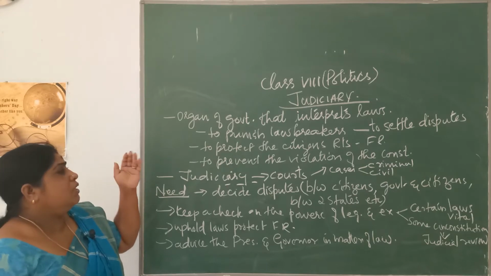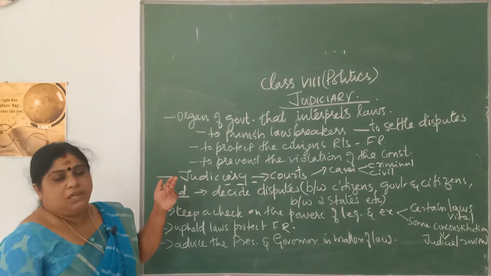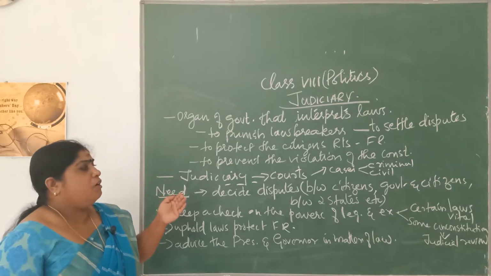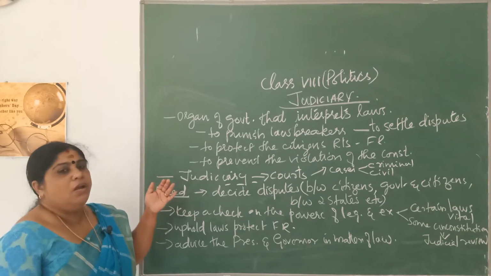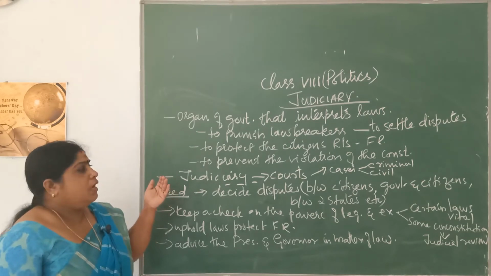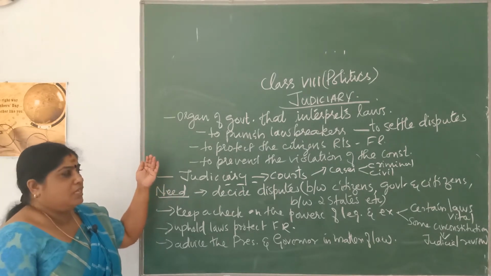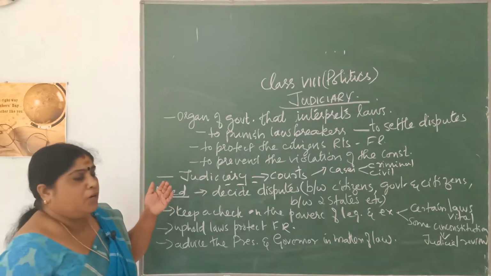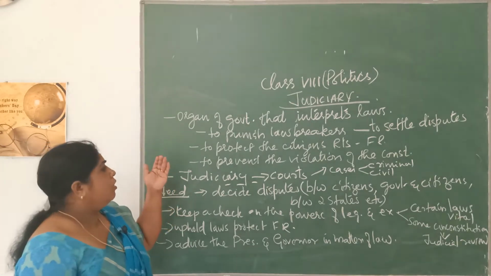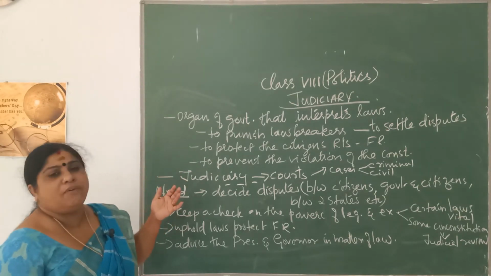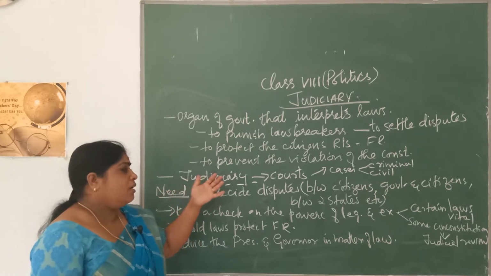So, judiciary is an organ of the government which interprets law. It is primarily put forward mainly to punish the law breakers. That means those who break laws, those who don't obey or follow laws, are dealt with the help of laws, and it is also used for settling disputes. Then it protects the fundamental rights, or the citizens' rights also, and it is also mainly formed to prevent the violation of the constitution. Constitution means a set of rules and regulations.